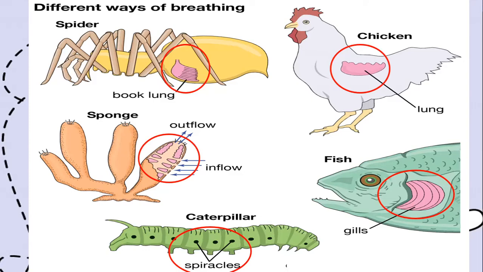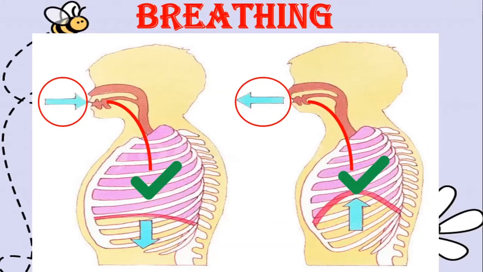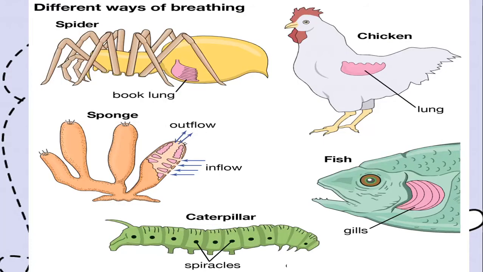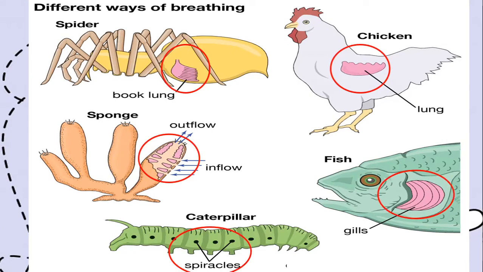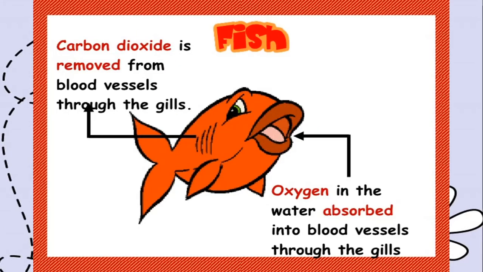We human beings, what do we do? Let us see. Human beings make use of our noses and our lungs to breathe. Whereas all these other animals, they breathe in different ways. Look at the fish now. The fish is always underwater, isn't it? So the fish has got a special organ called its gills.